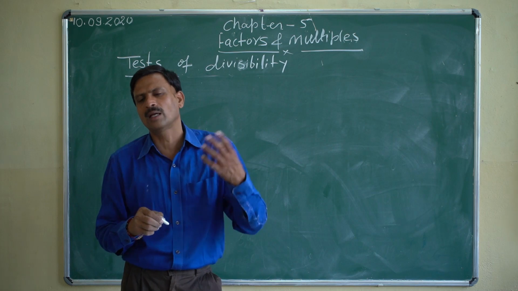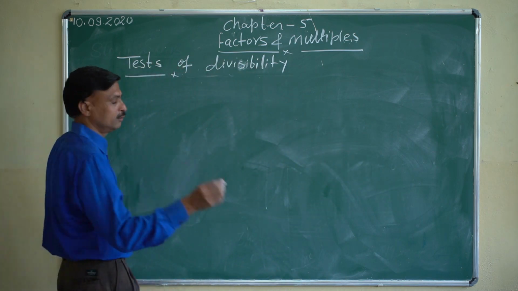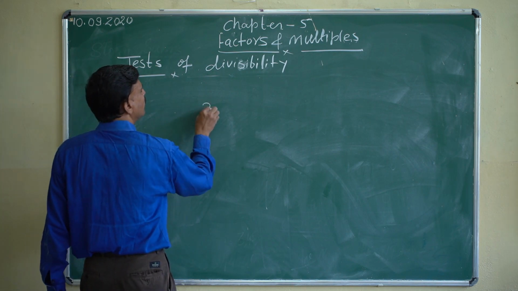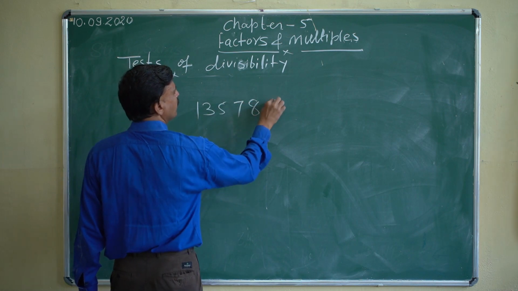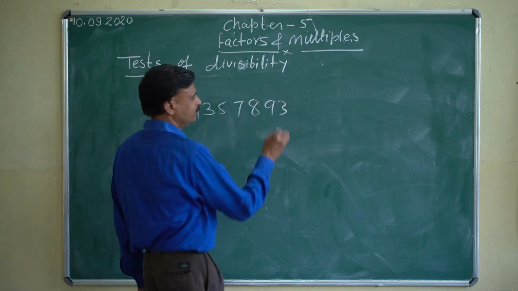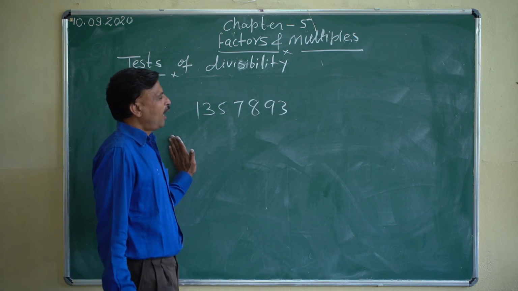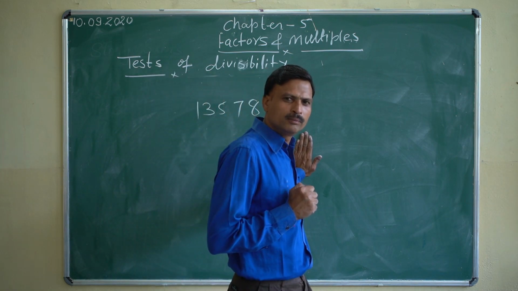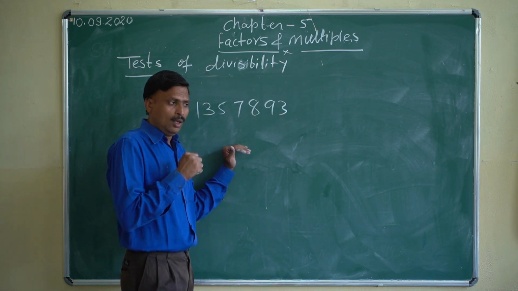This time I am writing a number of my own, not from your book. Suppose I write 1, 3, 5, 7, 8, 9, 3. Is this number divisible by 9 or not? It is very difficult to divide it actually.